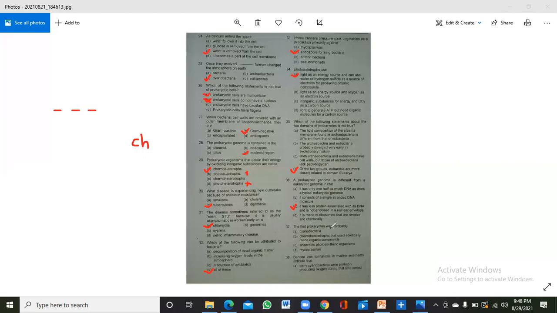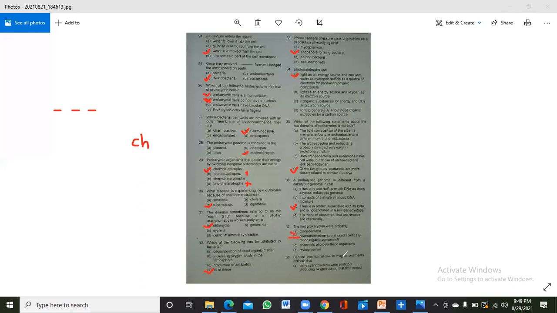The first prokaryotes were probably cyanobacteria. Sorry, it was not cyanobacteria. First, these were the chemoheterotrophs that used abiotically made organic compounds. The first prokaryotes were not able to produce oxygen. They were using inorganic molecules and organic compounds for their food. And after that, cyanobacteria evolved. So the correct answer is B. It is a bit technical one, so keep this in mind.